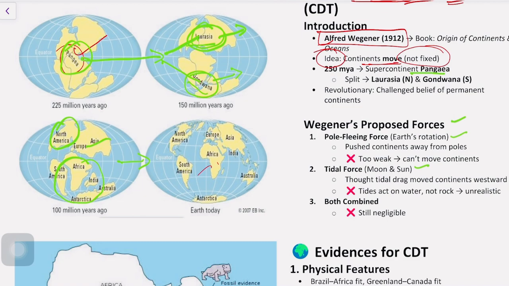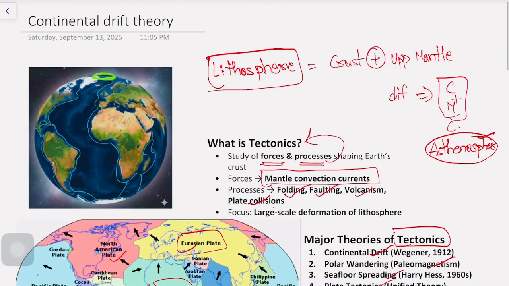What is the main force behind this movement of the continents? According to Wegener, he proposed the pole fleeing force and the tidal force. According to the pole fleeing force, the earth rotates, and while the earth is rotating there will be the development of centrifugal force.